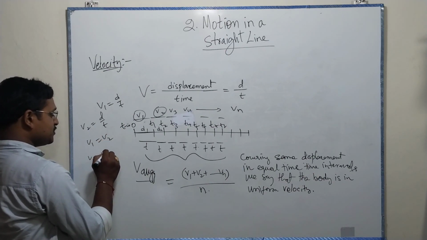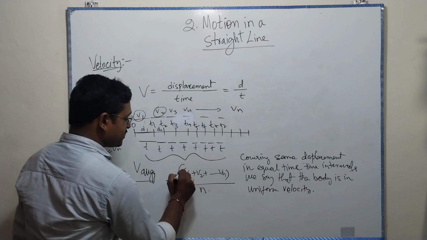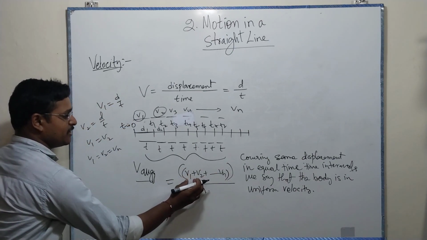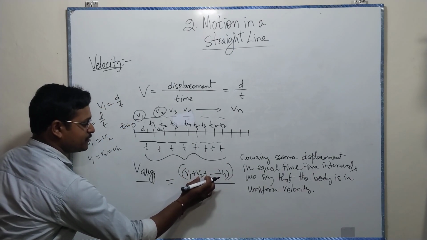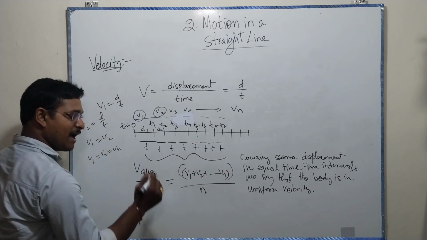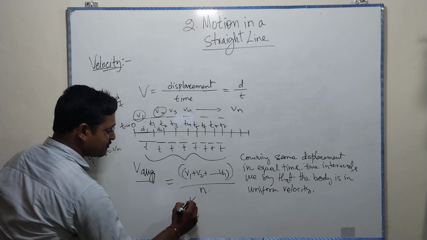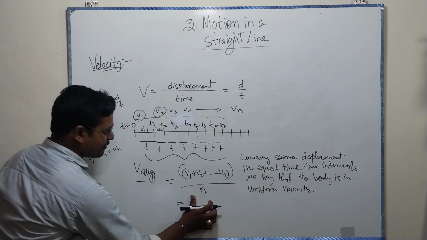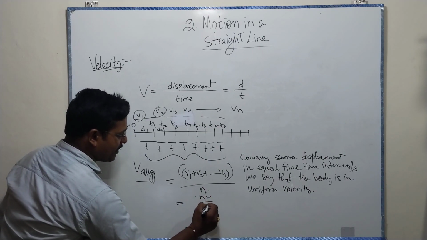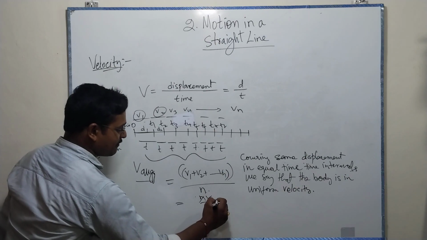If v1 equals v2 equals vn, I can substitute v1, v2, v3, v4, up to vn with a single v, so there are n terms. Then n times v by n is nothing but v.